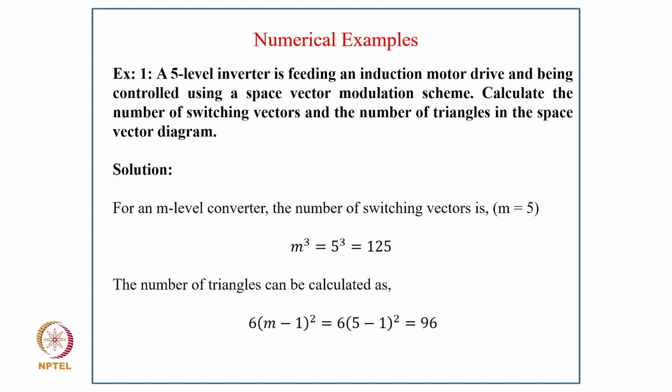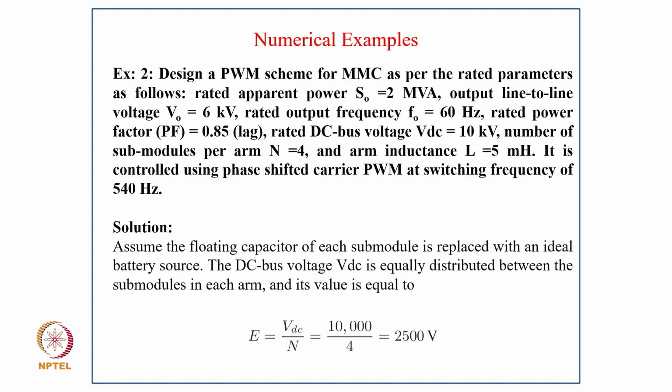Solution: for an M-level converter, the number of switching vectors is M cubed. With M equal to 5, that is 5 to the power 3, which is 125. The number of triangles can be calculated as 6 into (M minus 1) squared. Putting in M equal to 5, it comes to 96.